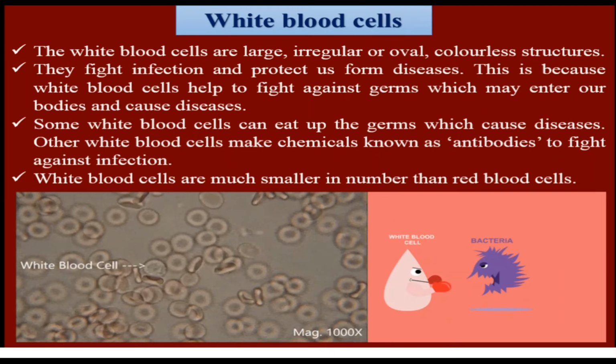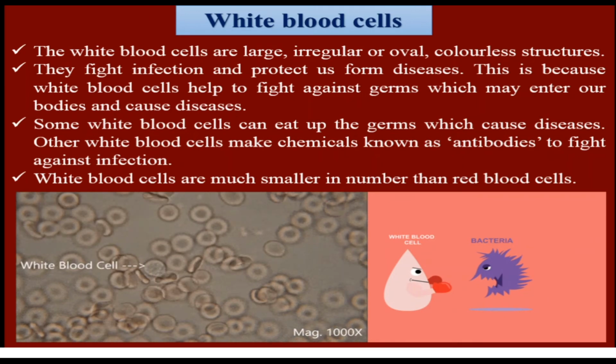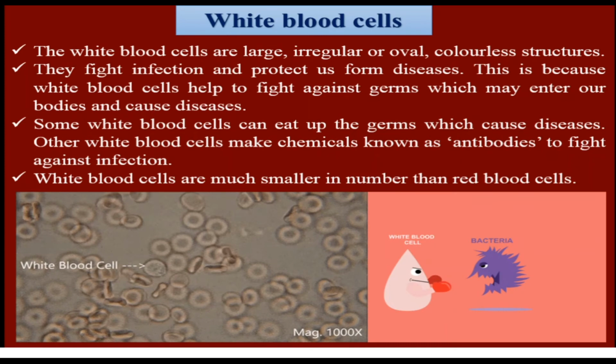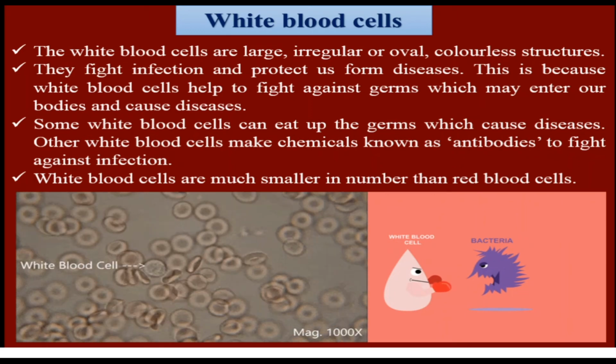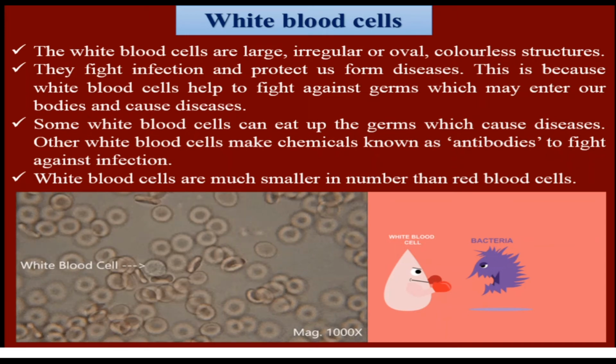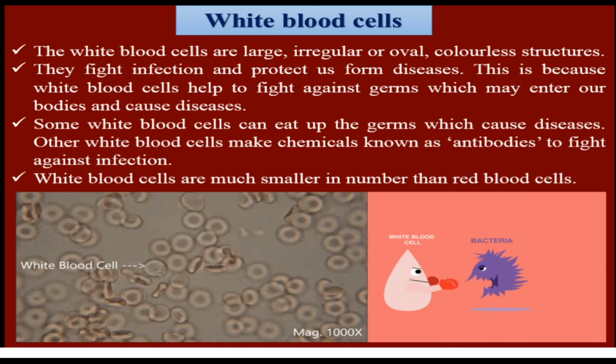Some white blood cells can eat up the germs which cause diseases. Other white blood cells make chemicals known as antibodies to fight against infection. Antibodies are chemical substances produced by the WBC and used to fight against germs and diseases. White blood cells are much smaller in number than red blood cells.